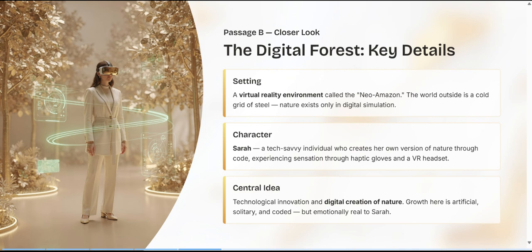Character is Sarah, a tech-savvy individual who creates her own version of nature through code, experiencing sensation through haptic gloves and a VR headset. Central idea: technological innovation and digital creation of nature. Growth here is artificial, solitary, and coded, but emotionally real to Sarah.